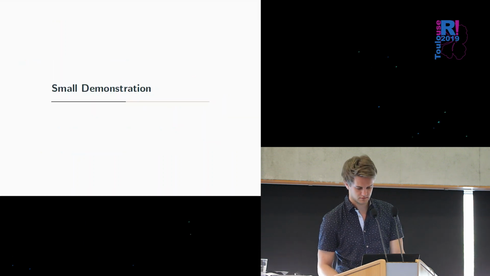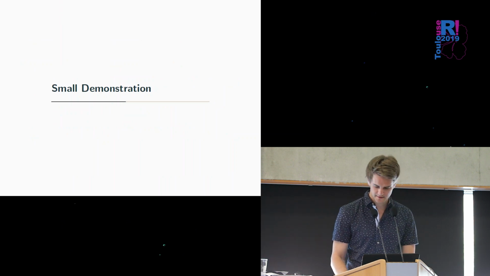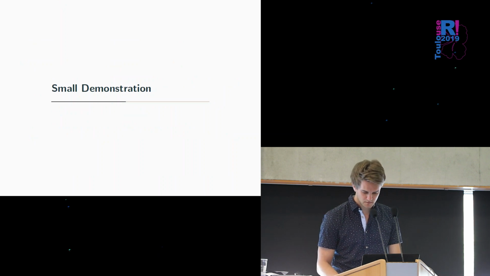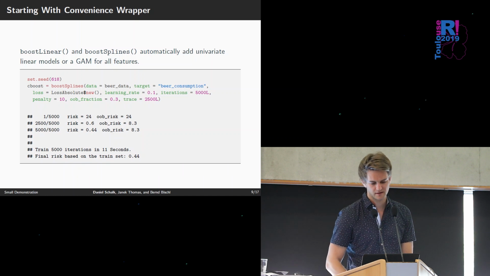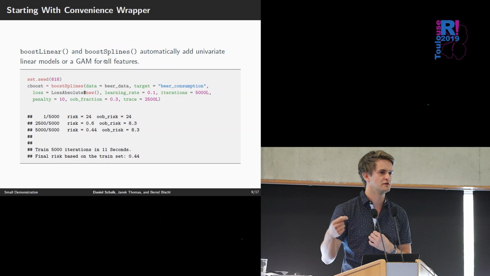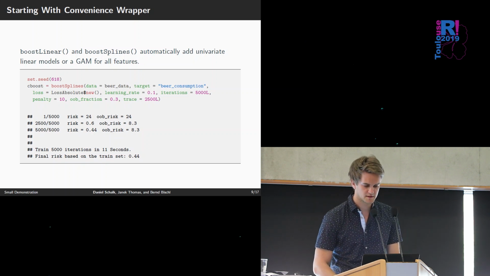Good, and now a small demonstration. We remember the beer data. We want to estimate the beer consumption of our clients, our customers. Good, and first of all, we use another convenience wrapper, which is the BoostSplines function. And this function adds a GAM for each feature. Okay, so each feature now is represented as a GAM with splines. And we specify the data, the beer data, the target variable, and the loss. Here we use the absolute loss, not the quadratic loss.